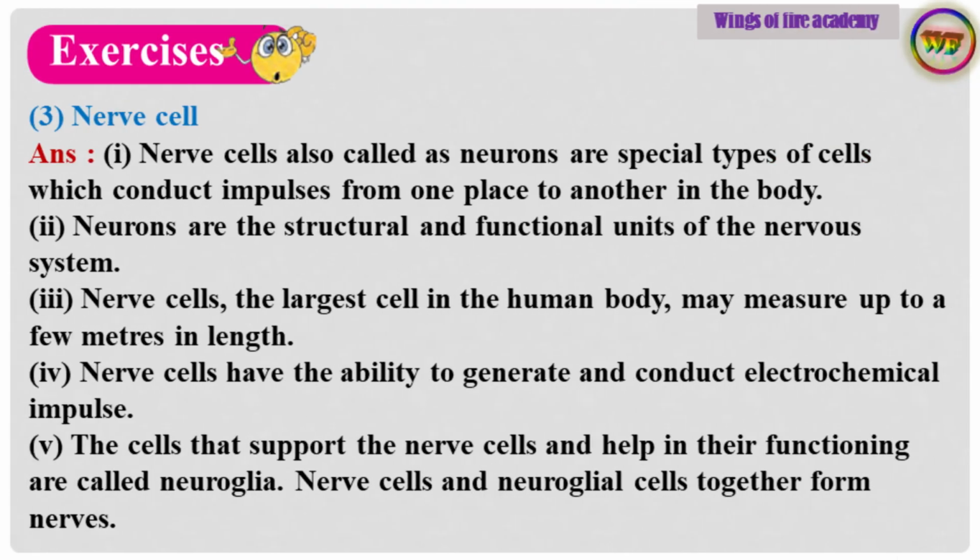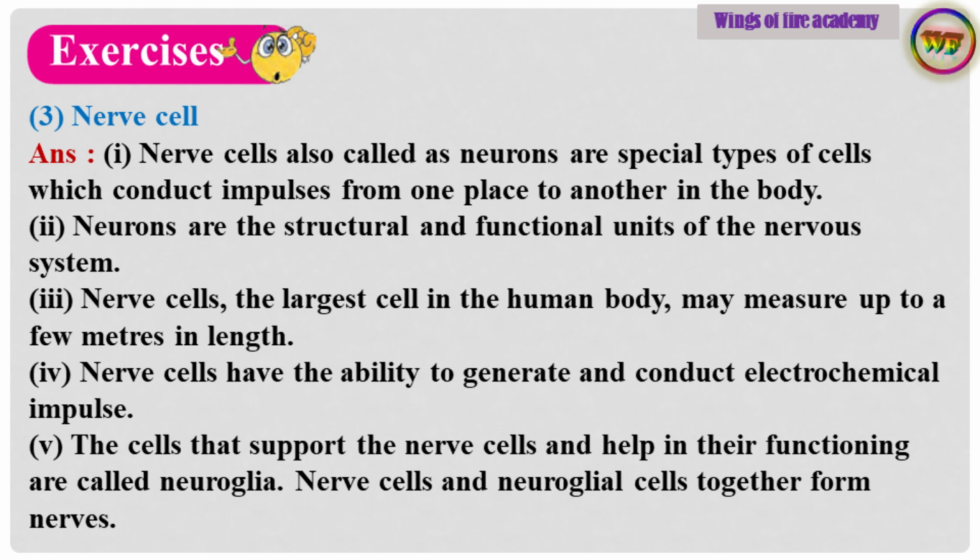Sub-question 3. Nerve cell. Answer. Point number 1. Nerve cells, also called as neurons, are special types of cells which conduct impulses from one place to another in the body. Point number 2. Neurons are the structural and functional units of the nervous system. Point number 3. Nerve cells, the largest cell in the human body, may measure up to a few meters in length. Point number 4. Nerve cells have the ability to generate and conduct electrochemical impulse.